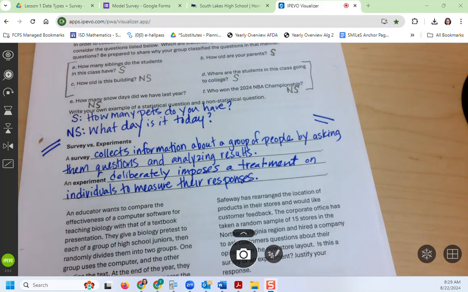All right, so we have two stories down here. And in these two stories, we're trying to decide if it's an example of a survey or an experiment and why, okay? So you're going to decide survey or experiment, and then you're going to give a sentence explanation. I'm going to give you a few minutes to read those two stories and decide. If you finish those two already, there's one more on the back.